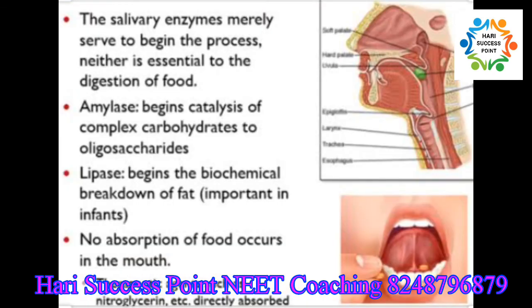If we look into the absorption of various nutrients, amino acids, monosaccharides like glucose, and electrolytes like sodium are mainly absorbed based on the concentration gradient. Fatty acids and glycerols being insoluble, they cannot be absorbed into the bloodstream directly.